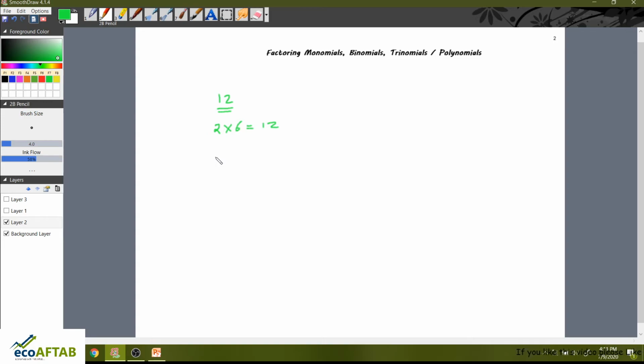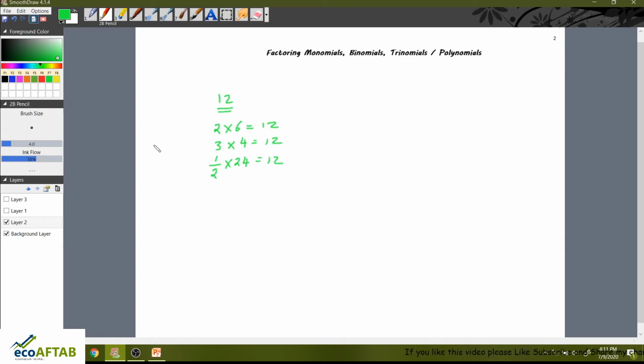Another way is 3 into 4, this is also 12. There are various ways through which we get 12. Or else I can also say half into 24, this is also 12. So this is what is factoring.